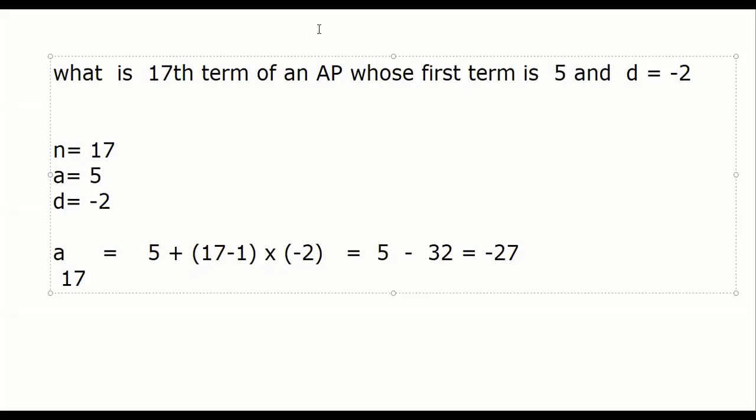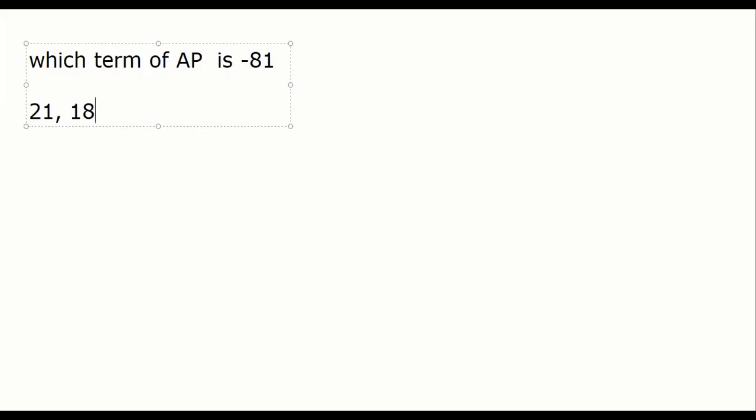If I ask you this kind of question now: which term of the AP is -81, and the AP is 21, 18, 15, and so on? I am saying it's an AP. Which term of the AP is -81? What are you going to do here? What we have to find out? Sir, n. We have to find out n.